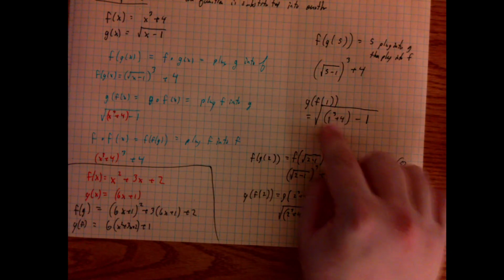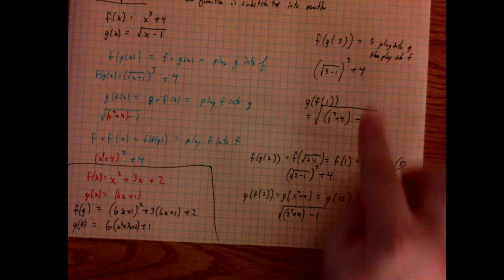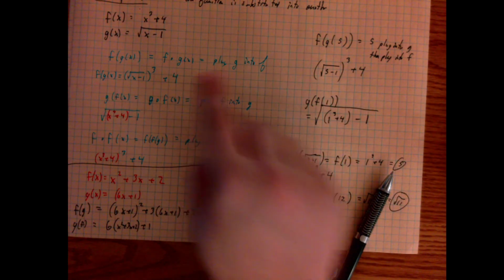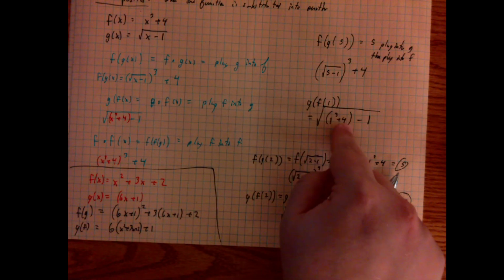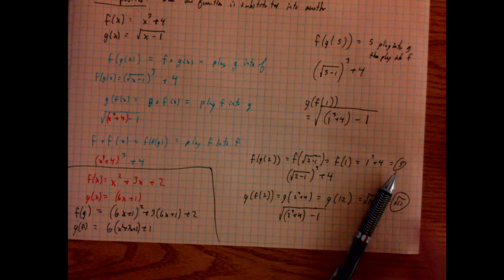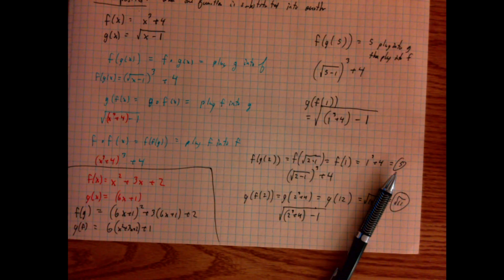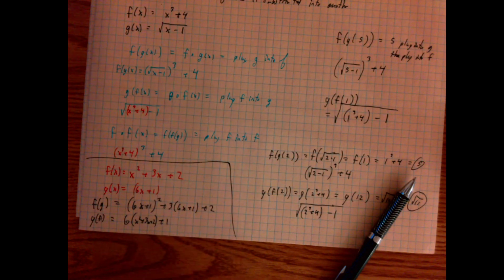I'd be fine with you leaving it right here. I'm fine with you leaving it in unsimplified form unless you're plugging in. Like, I'd be fine here. I'd want you to simplify this. I'd be fine here. I'd want you to simplify that. I'm fine here, but we have to get a number answer for these two. Okay? Some problems ask you to get a number answer, and some ask you to get an equation. So know when to stop.